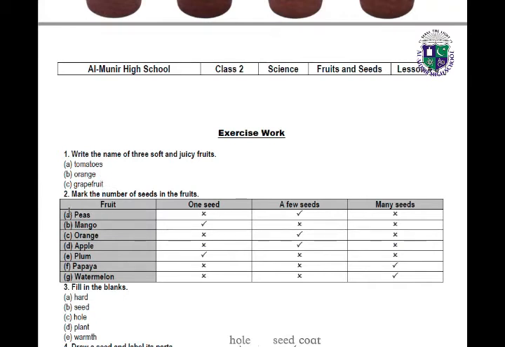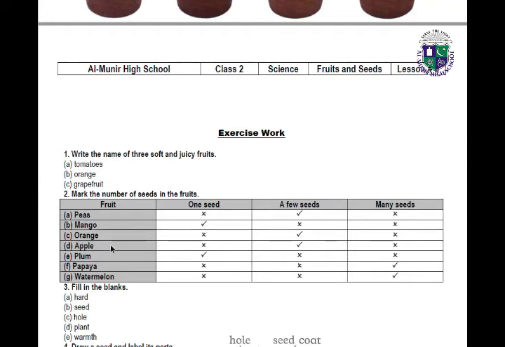Question number 2 is: mark the number of seeds in the fruits. These are the names of fruits, and here are the options: 1 seed, a few seeds and many seeds. We have to take the correct answer. Peas have 1 seed? No. Peas have a few seeds, and the other options will be crossed. Mango has 1 seed, so tick under the 1 seed and cross the other options.